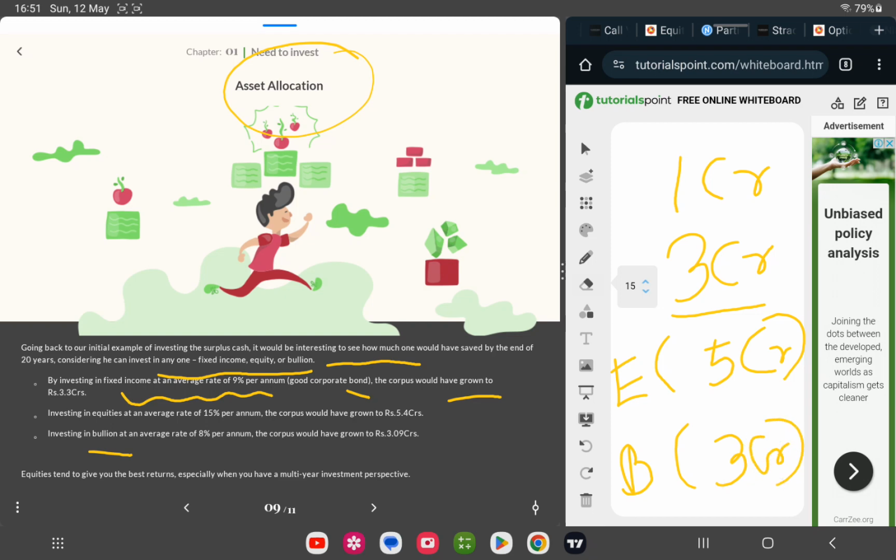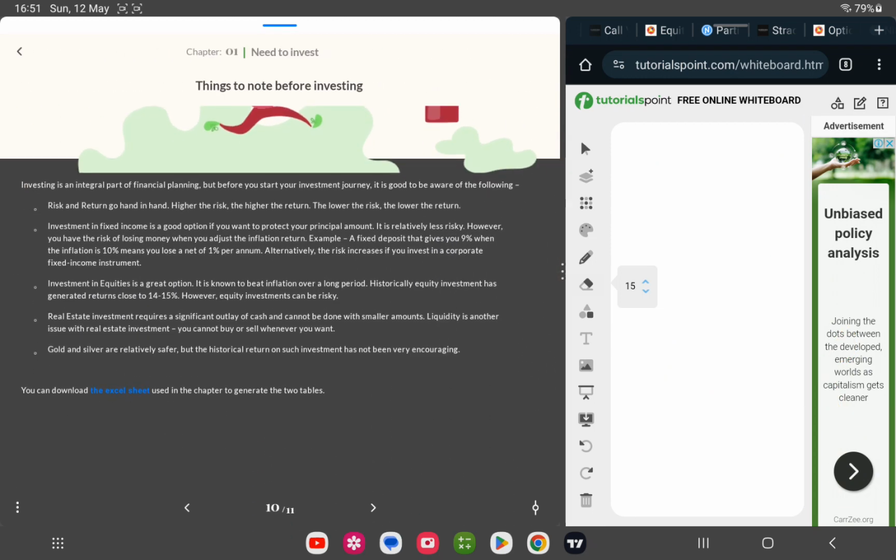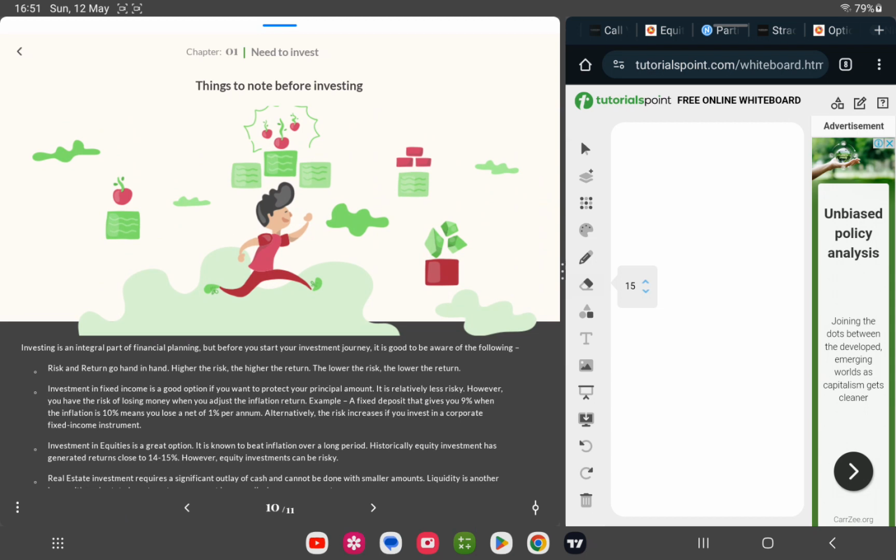So see, without investing it's just 1 crore, but with investing your cash has been gradually increasing year by year. Equity tends to give you the best returns, especially when you have a multi-year investment perspective. They haven't discussed equity in depth yet. In the next chapter we are going to discuss equity. So I think this investing topic we will continue in the other chapter.